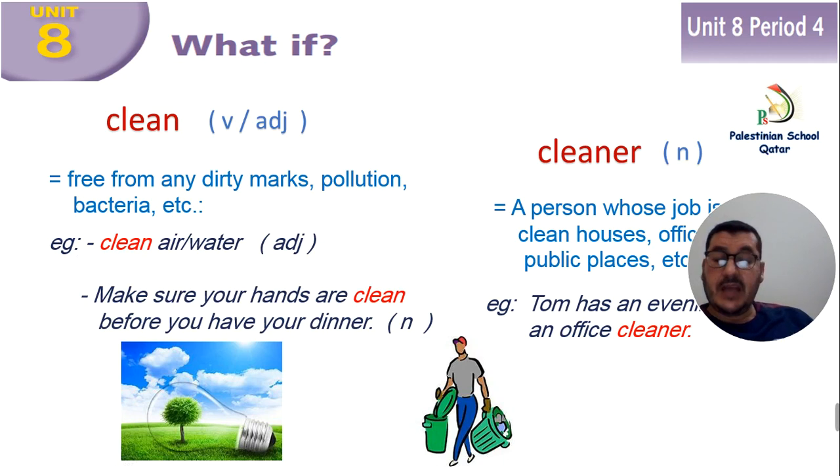Example as an adjective: make sure your hands are clean before you have your dinner. And this is the picture. When you look at the picture here, we can say we have clean water or clean air. Another one, we have cleaner as a noun.